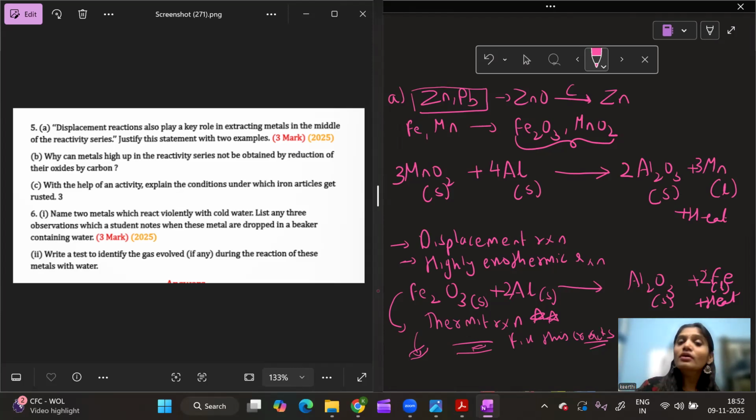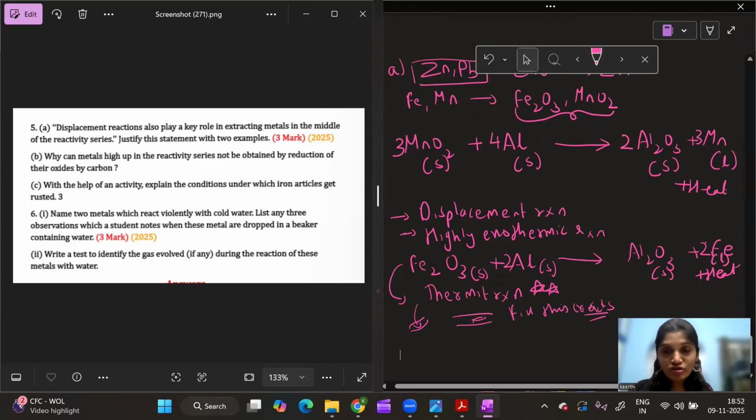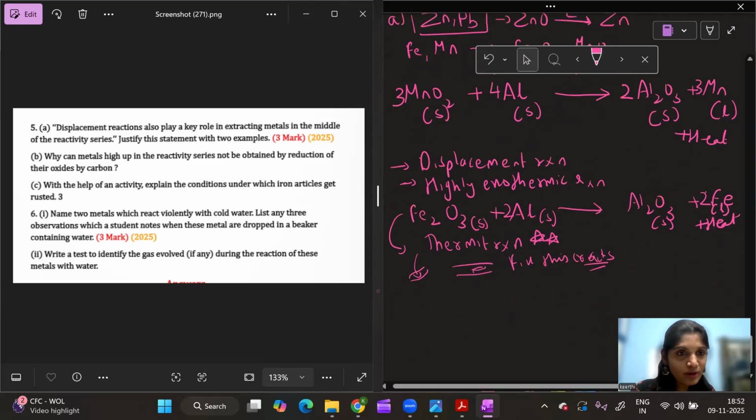So please remember, manganese and iron oxides are reduced using aluminium, which is a highly reactive metal, in a very highly exothermic reaction. It also has a commercial use, the thermite reaction, which is used to fix the cracks in the railway tracks.